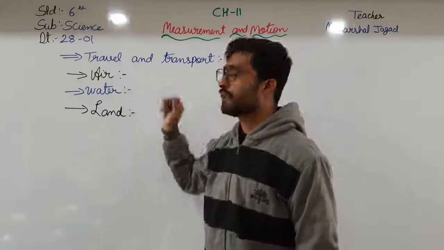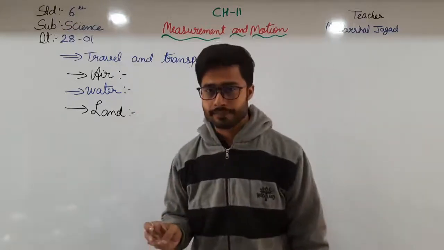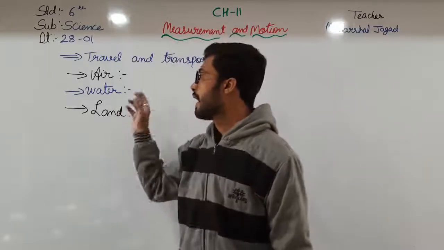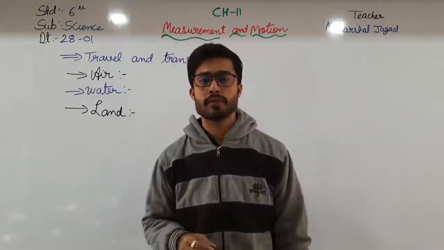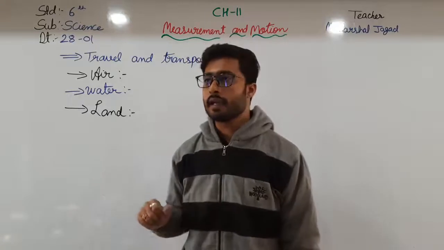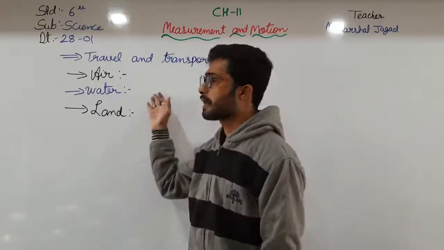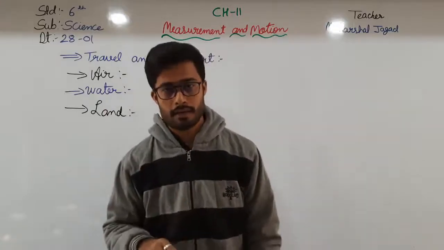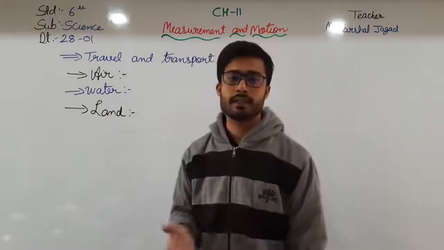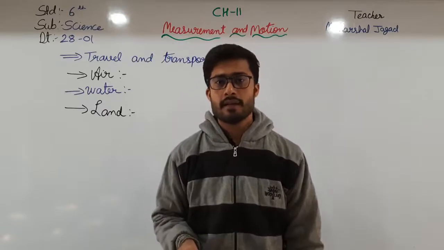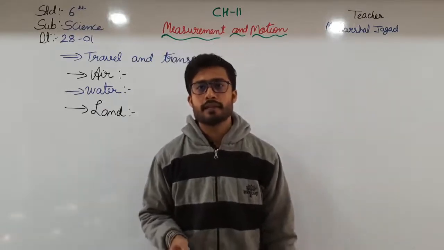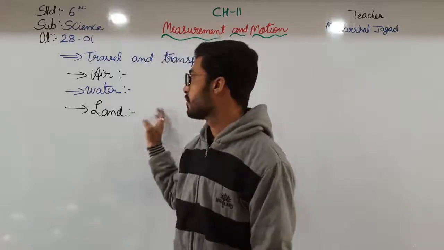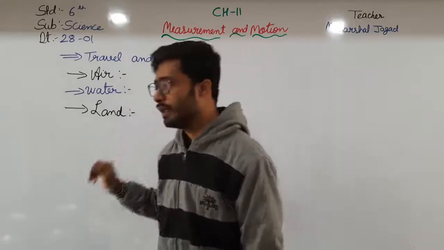We know that in the air there are helicopters and aeroplanes, and in water there are big ships, cruises and so on. In water transport, there is the Roro ferry, which is here in Ghoga. Then on land, we know that the car, bus, and train are all on the land. So these are the three modes of transport: air, water, and land.